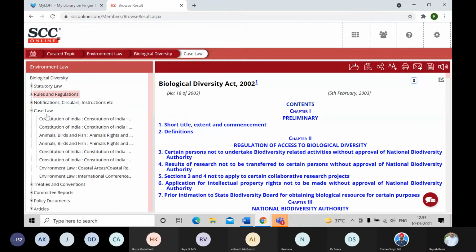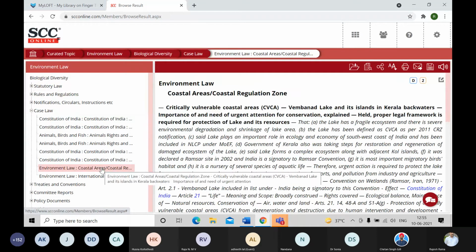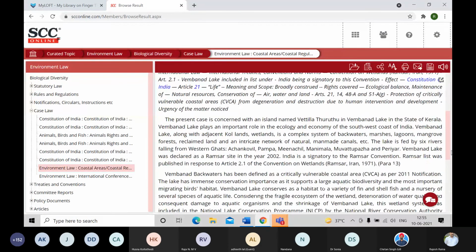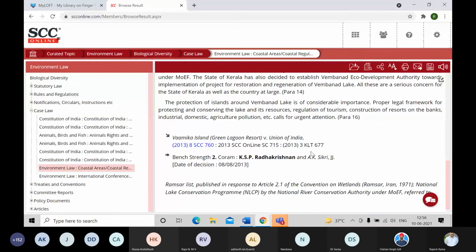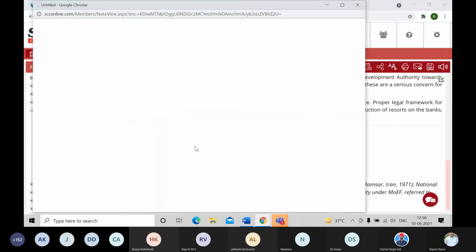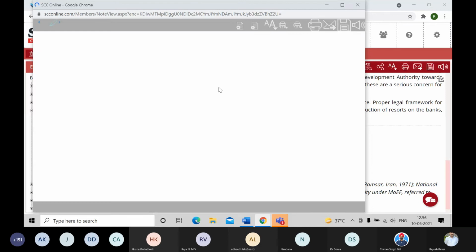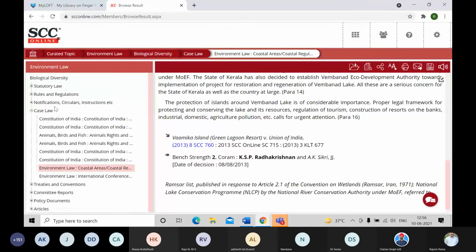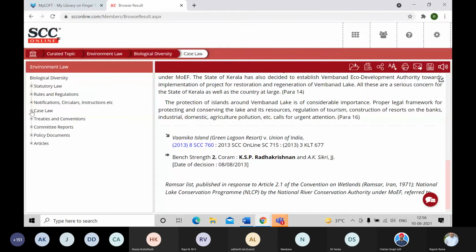Let's move to the case law, and here again you will find very select few either digest notes or the full text judgment on that principal topic. And of course, this digest note will have the hyperlink of the citation also, and you can just click on that and open that judgment in a new window. From here, you can read the relevant portion, close it, and you are back to this curated topic list. So everything handpicked by the editorial team is put at one place. It saves a lot of time for you.